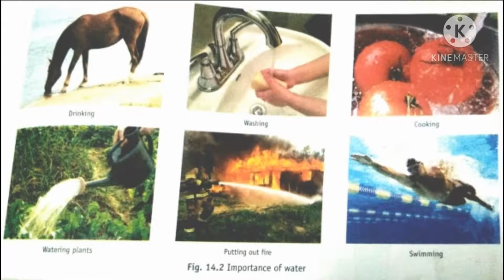The flowing water is used for generating electricity, isn't it? How? With the help of the water wheel. Listen carefully. The flowing water rotates the water wheel.